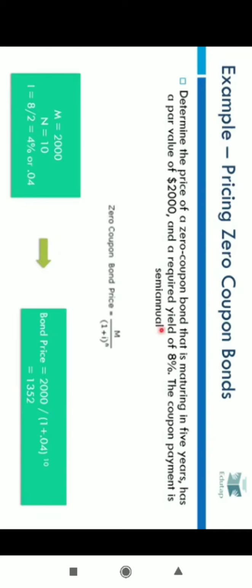Here I, that is the required yield, is given as 8% per year, but since we are now calculating on the basis of semi-annual payments, my I would come out to be 8 by 2, equal to 4% or 0.04. So when I put all these values in this formula, we get bond price equal to 2000 divided by (1 plus 0.04) raised to the power 10, and you will get your answer as 1352.